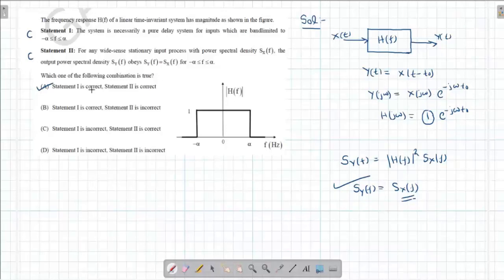Statement 1 and statement 2, both are correct. There is certain ambiguity in statement 1. If that ambiguity were not there, that means if someone considers that phase response is given, so we cannot conclude, in that case option C will be the right answer. So there is a confusion between A and C, but as far as I feel, since it is not must, it is necessarily, it could be this thing, so certain degree of advantage we can take here and we can say that statement 1 is correct. That's the end of question from communication system.